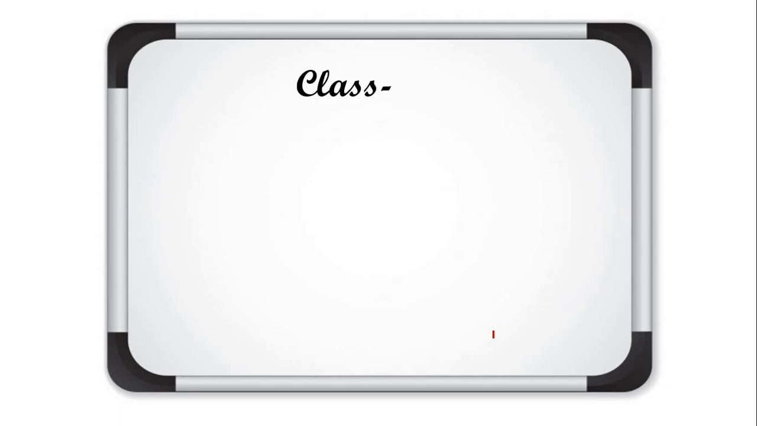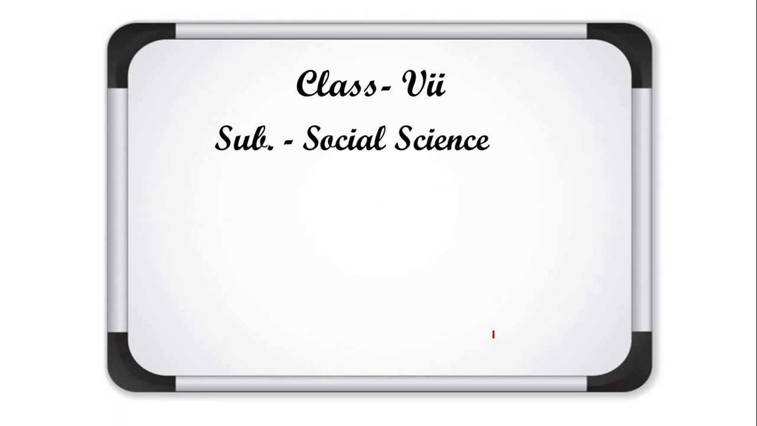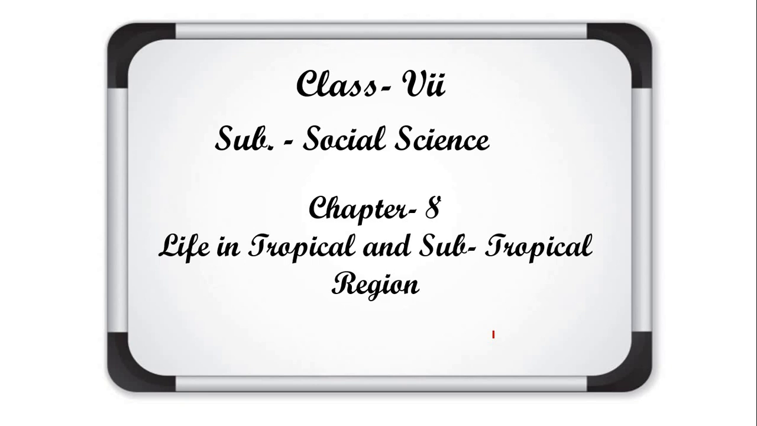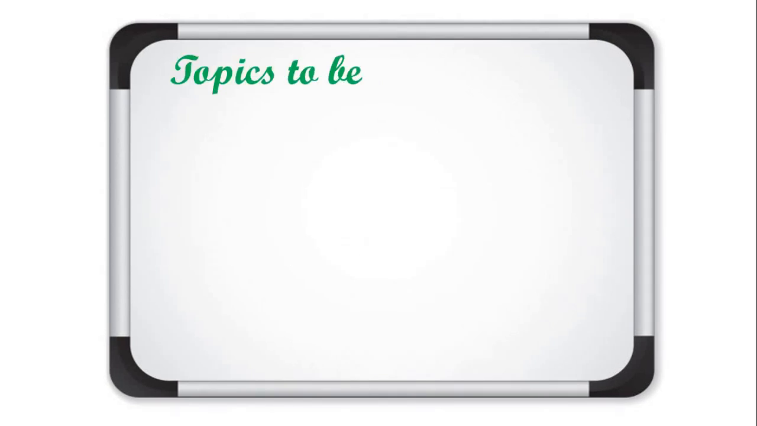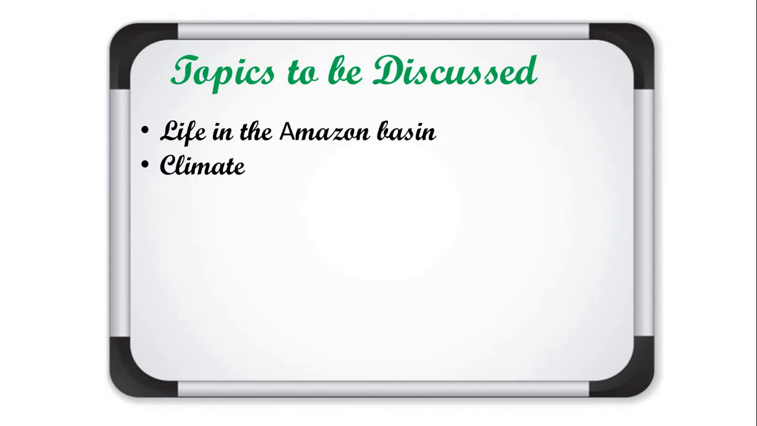This video is for class 7 subject social science. Today we are going to start geography chapter 8, life in the tropical and subtropical region. It is the first lecture of this chapter, and in today's lecture the topics to be discussed are: first, life in the Amazon basin, climate, rainforest, and in the last, some questions will be given to you to solve as homework. So let's start today's discussion.